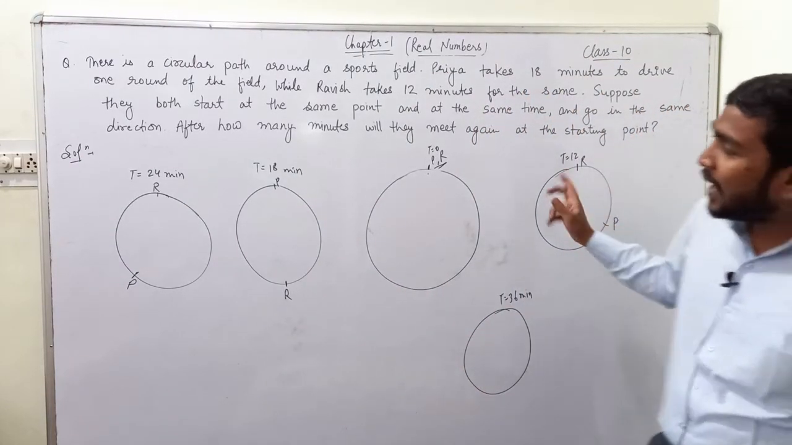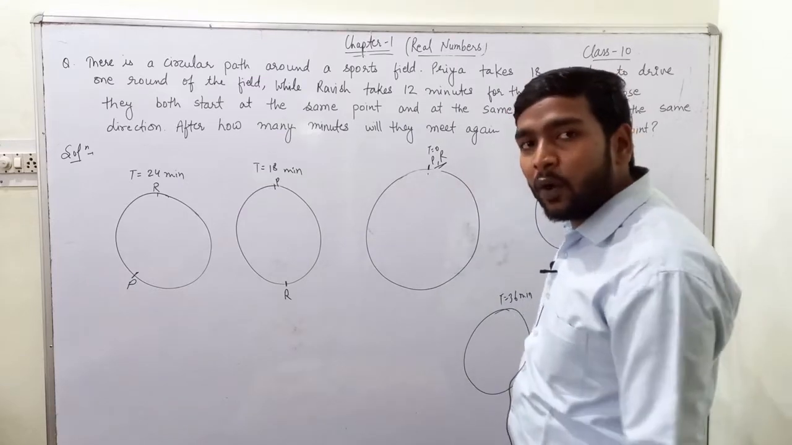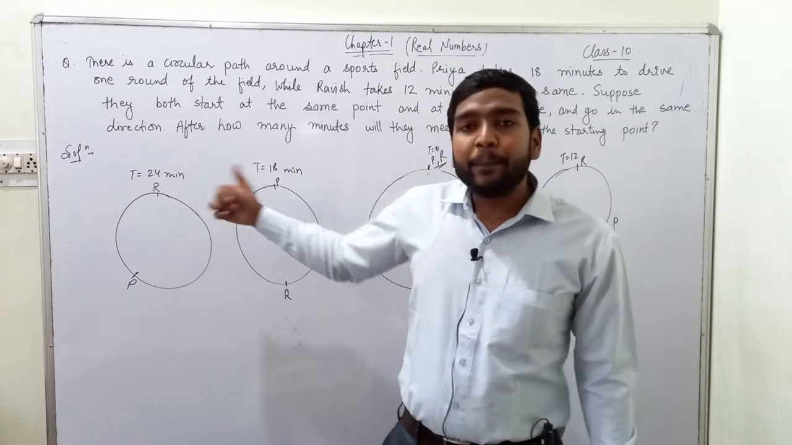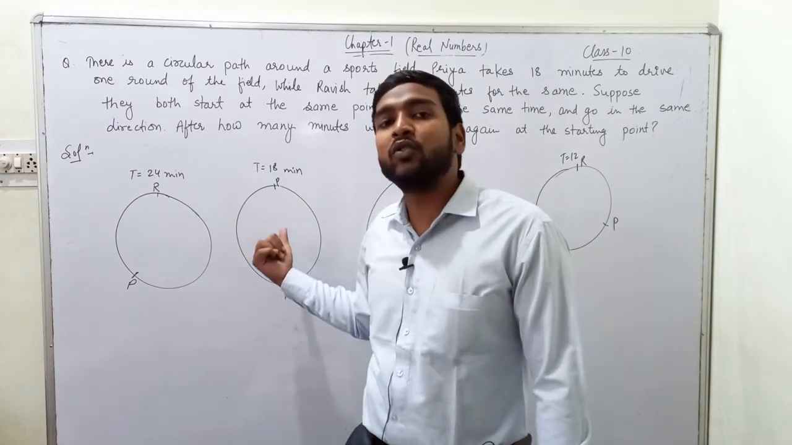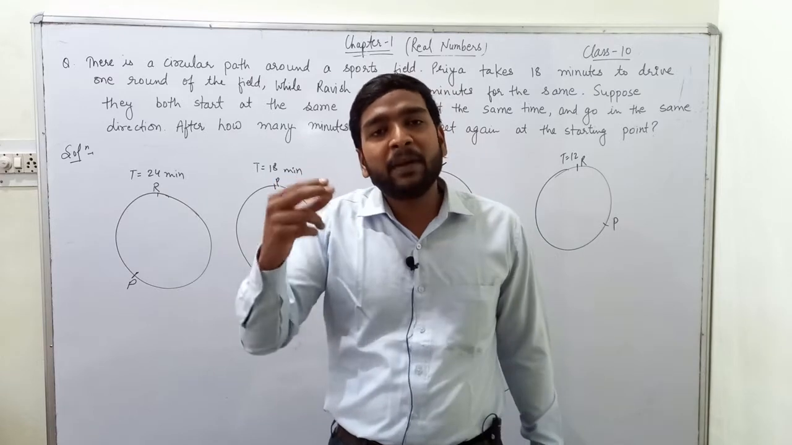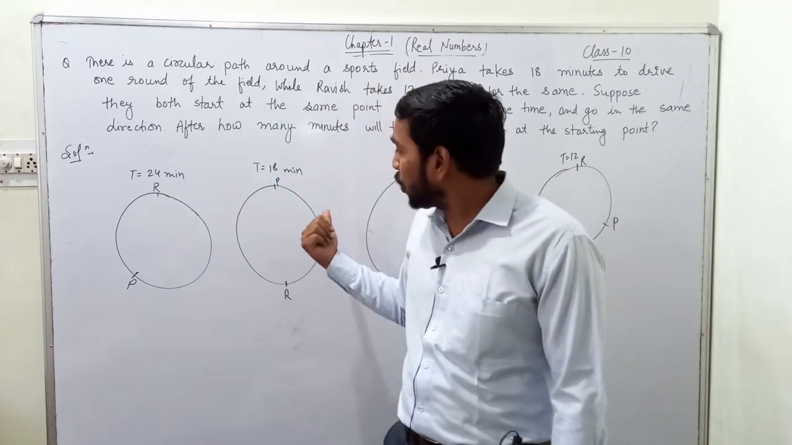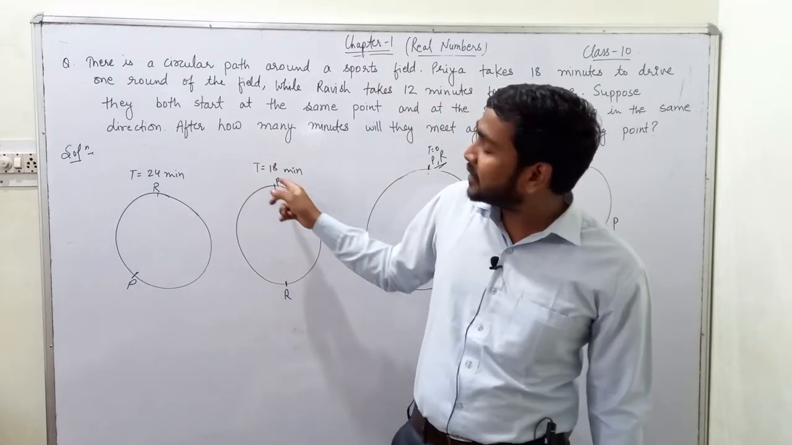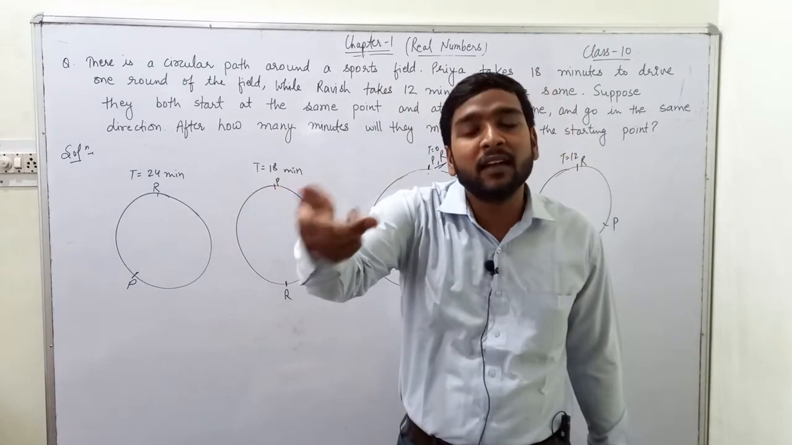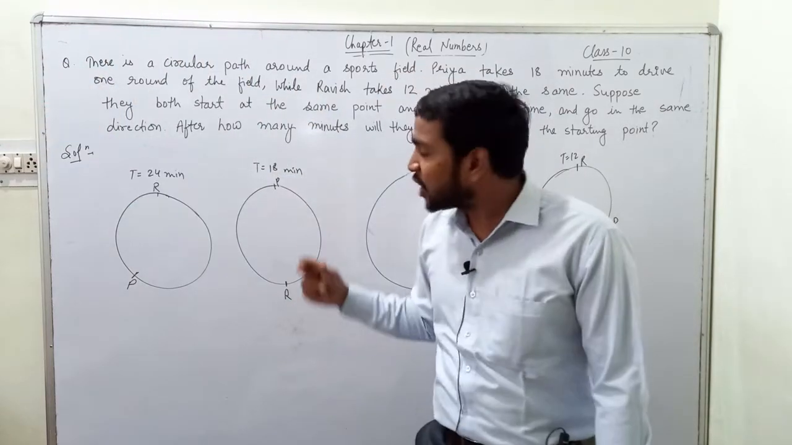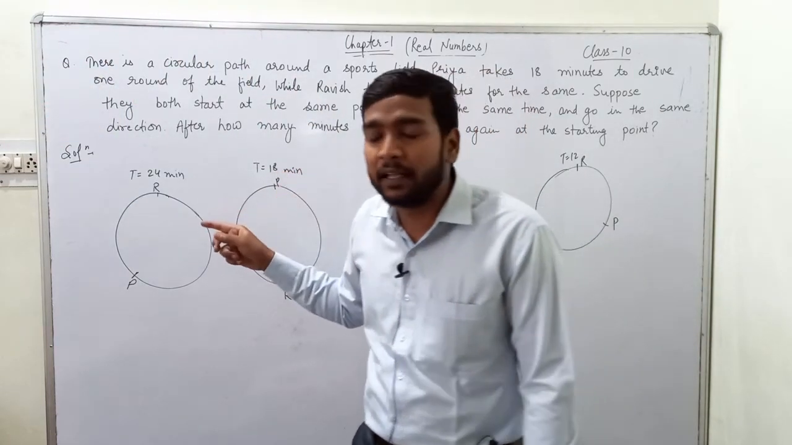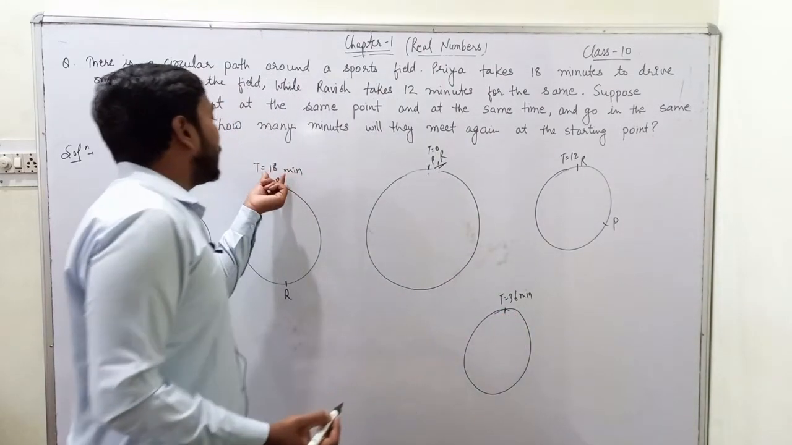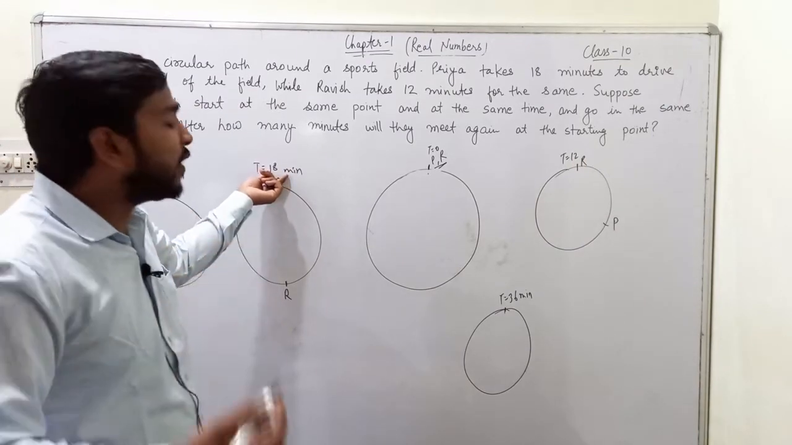Priya was at the starting point at time equal to 0 and at time equals to 18. So just like Ravish, Priya will also be at the starting position at the multiples of the time which she takes to complete one revolution, that is 18 minutes. So Priya will be at the starting point again after next 18 minutes, then after next 18 minutes, so she will be at the starting position at the multiples of 18. The next multiple of 18 is 36.